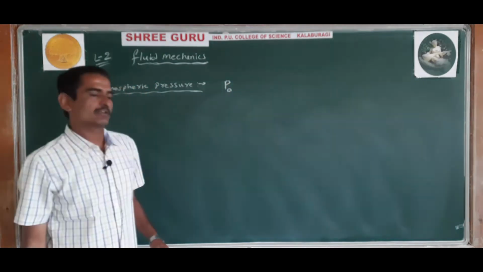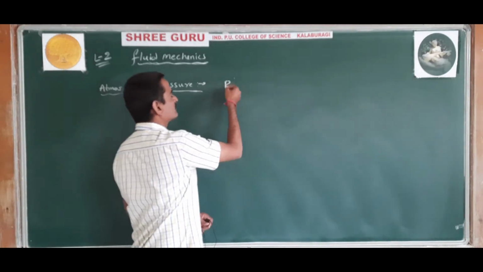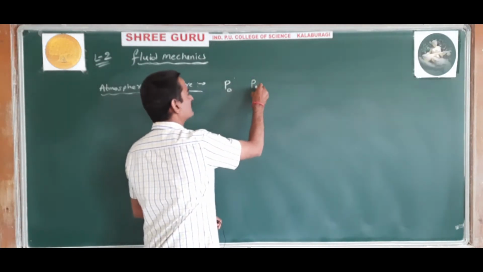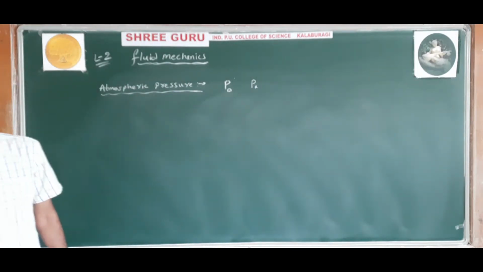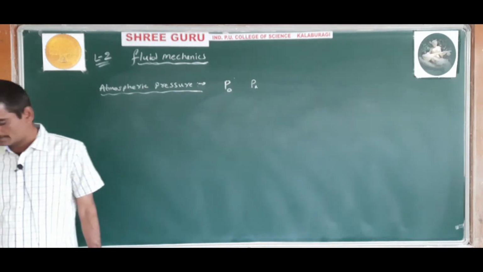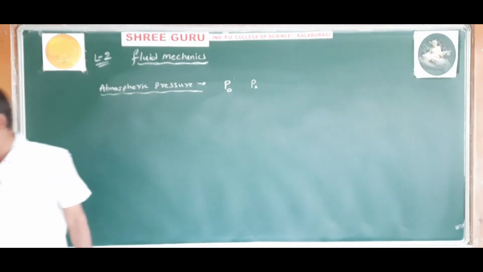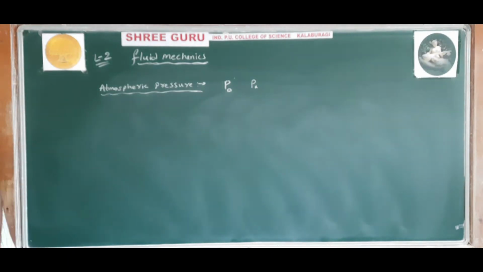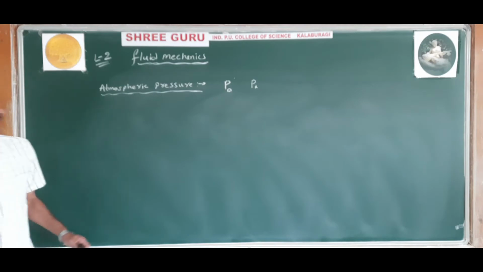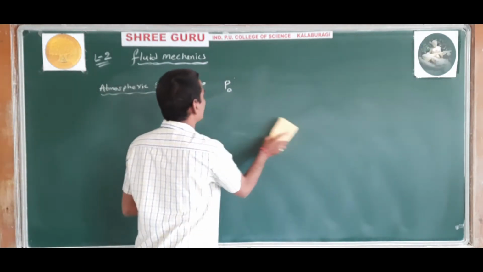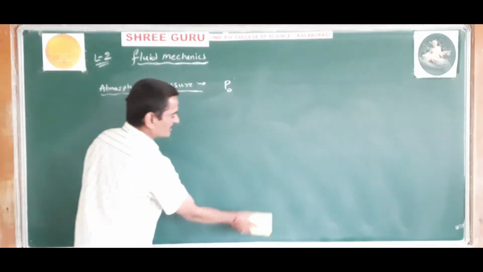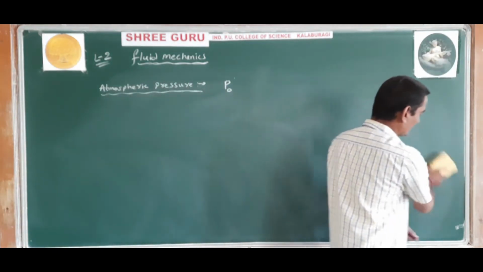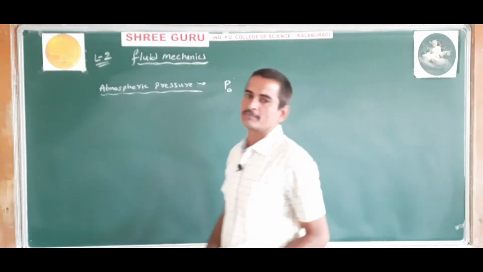Some other books may use the notation PA or P naught, but I will be using the notation P naught. So what is atmospheric pressure? It is the pressure exerted by the fluids of the atmosphere on the surface of the earth.